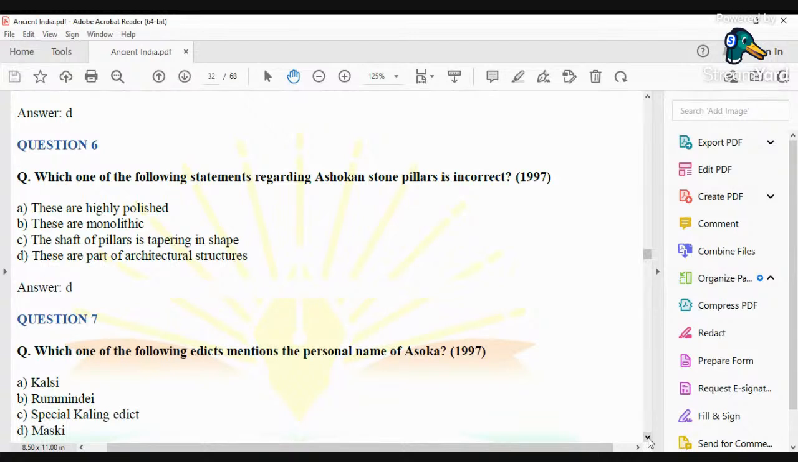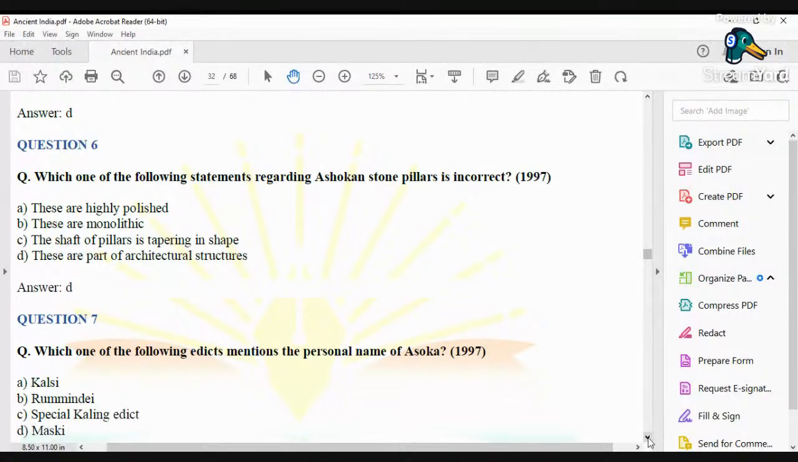Now, these are some of the statements. Number one, these are highly polished. Number two, these are monolithic. The shaft of the pillars is tapering in shape, and these are part of architectural structures. Now, see, Ashokan pillars, always keep one thing in mind. The pillars which were used by Ashoka were known for their polish.